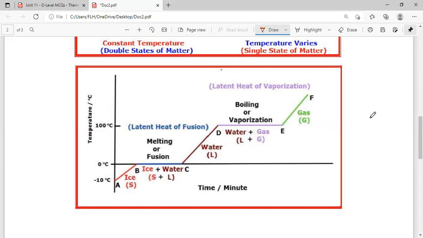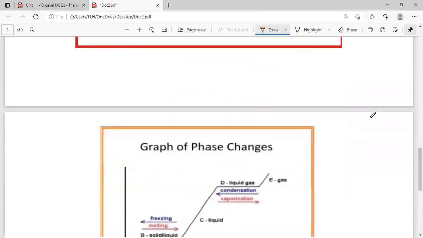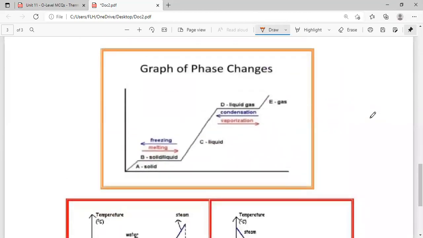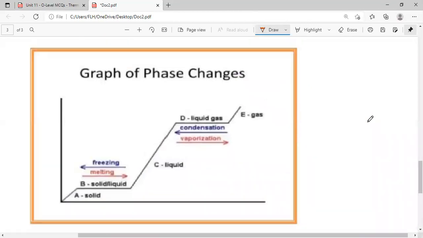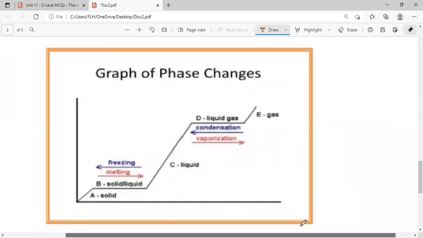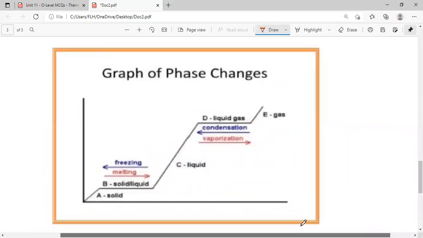Okay, now another graph like this. You can see the reverse processes are also mentioned over there. This line shows solidification, or melting as well as freezing. So temperature during solidification or freezing remains the same.